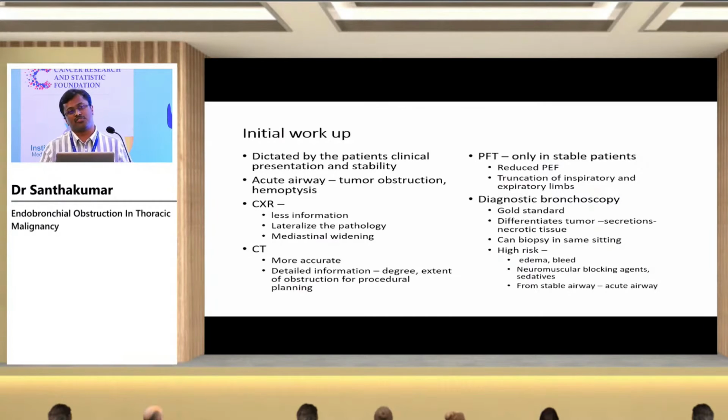So how do we approach these patients? As I told, they can present with progressive dyspnea or some other symptoms. The patient may be stable at the time of presentation at one extreme. And at the other extreme, the patient can present to your emergency with an acute airway because of either a complete obstruction by the tumor or a massive bleed. So the initial workup is dictated by the patient's clinical presentation and stability. It can present as an acute airway with tumor obstruction or hemoptysis.